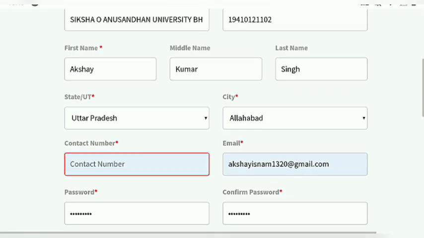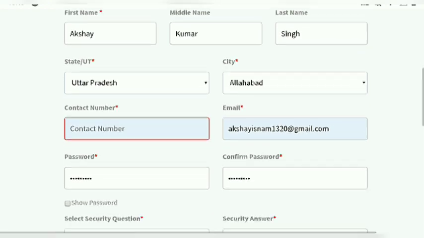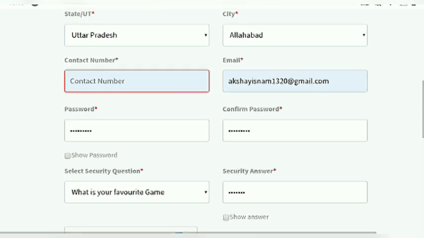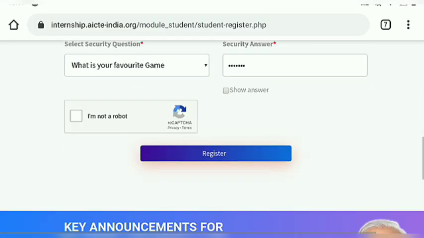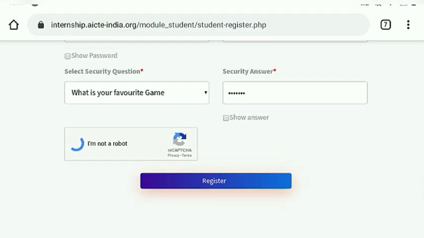It's an easy process to register, but you only have to take care not to use characters other than numerals and alphabets. And here is my registration process. After that you have to complete the robot check: I am not a robot. And after that you just click on register and you get registered.